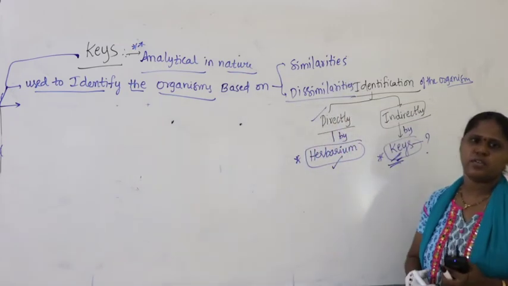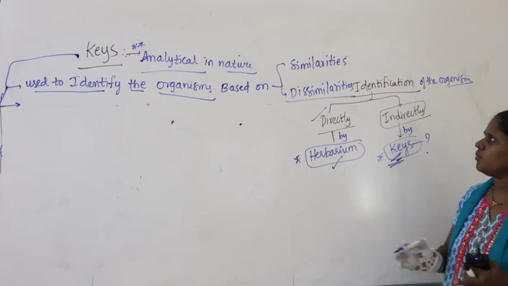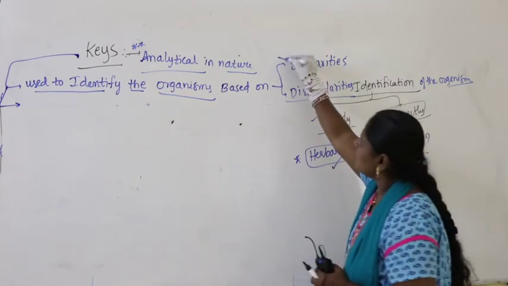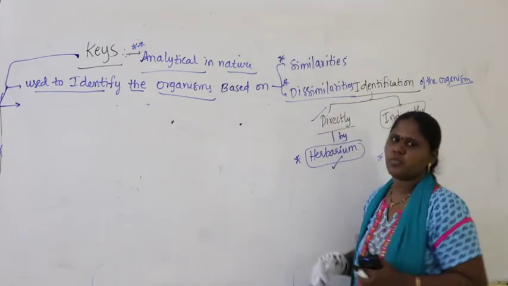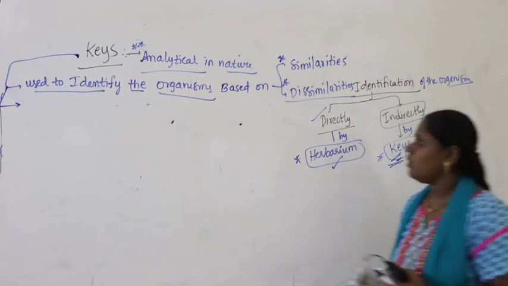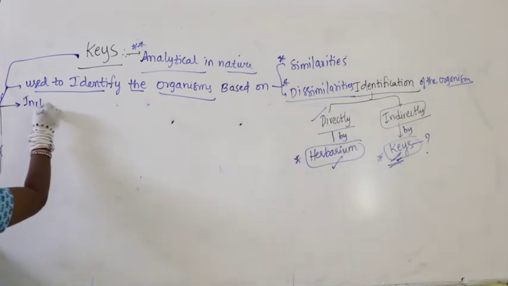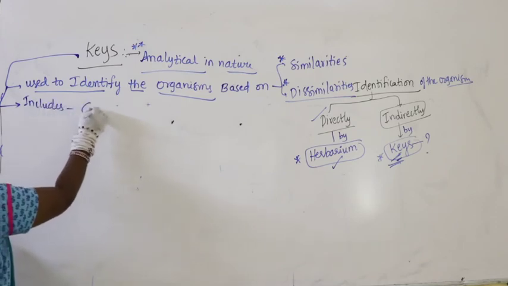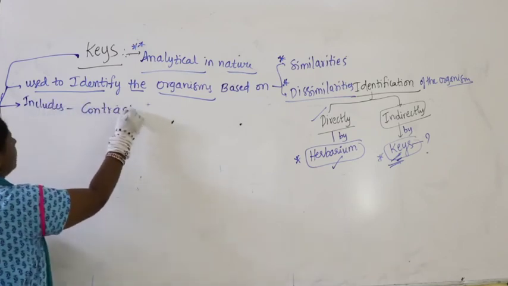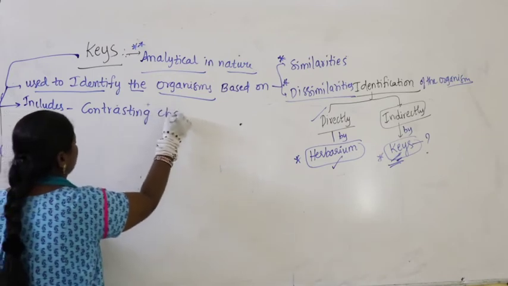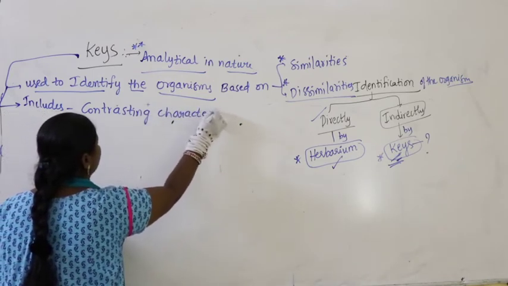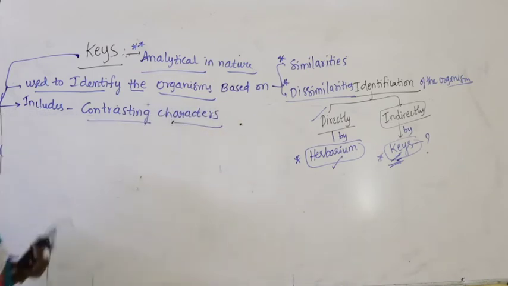How do you identify the organism? By comparing two plants based on similarities and dissimilarities. So here it includes contrasting characters. Contrasting characters meaning what here?